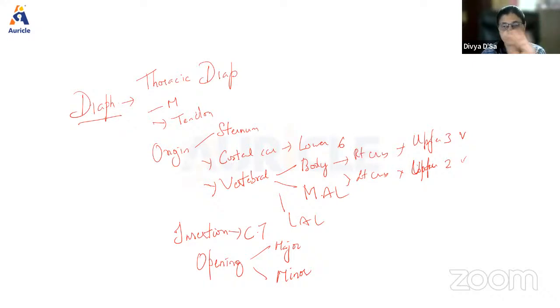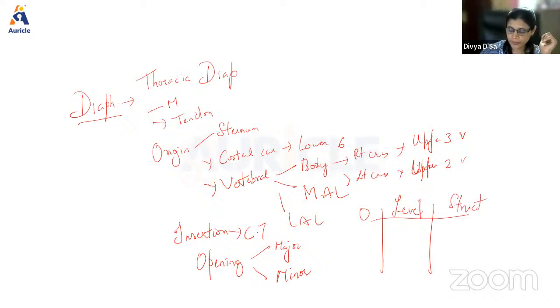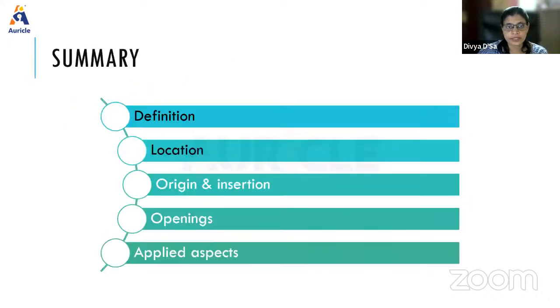Only if, developmentally, the muscle has not developed in that portion from the lateral arcuate ligament, it results in that. But normal openings are major and minor. So you can make 3 columns: write the opening, the level at which it lies, and the structures that pass through. That way it becomes easier. Okay, so those are the things.